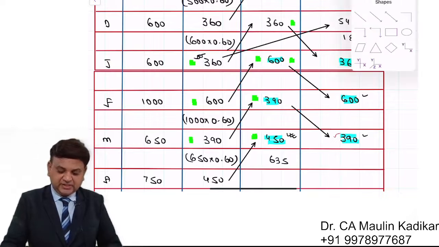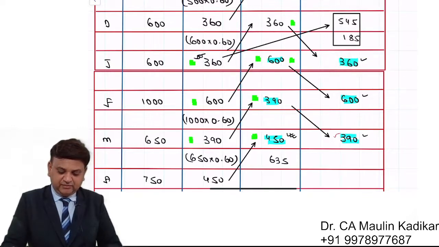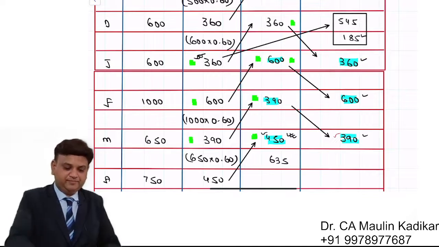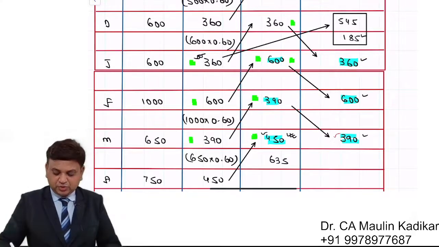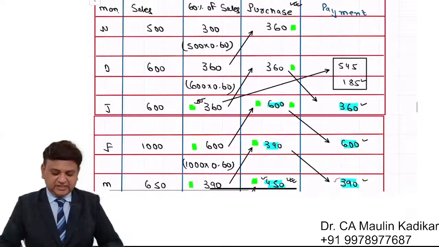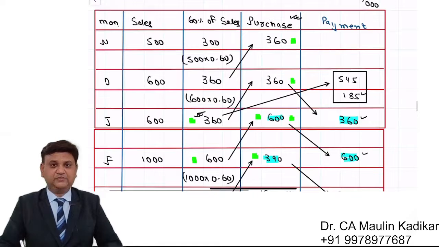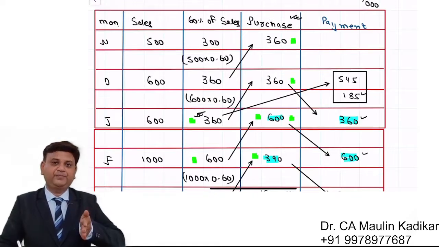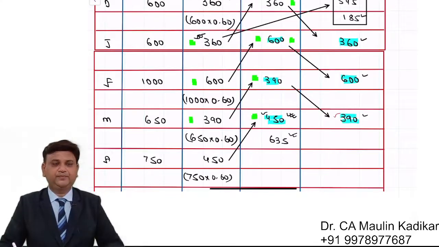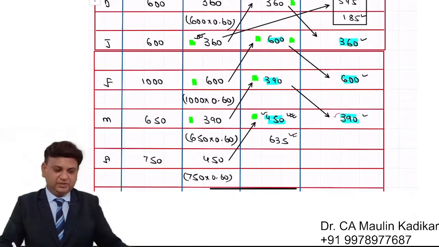That excess stock of 185 is added to 450, and you get the closing stock of 635. So we understand that the excess stock as on 1st of January is carried forward and is reflected even in the closing stock over here. That is the first explanation.